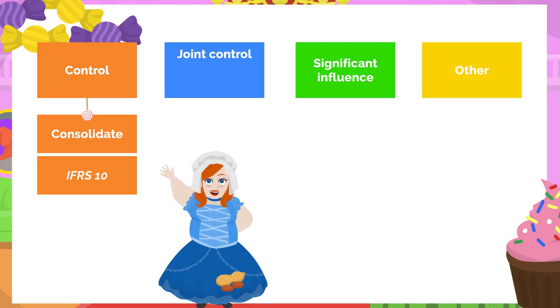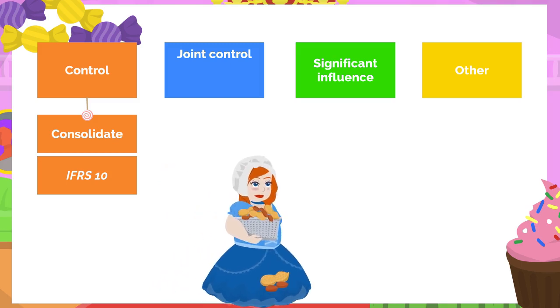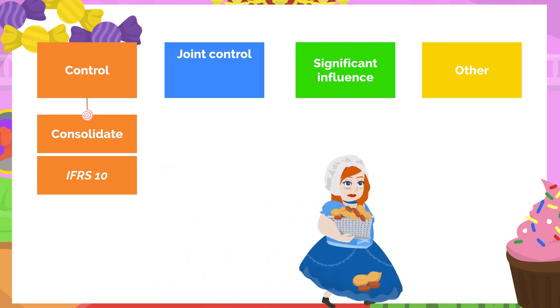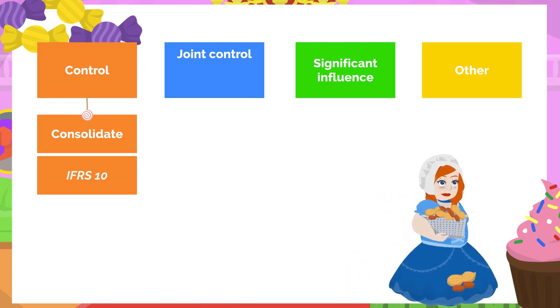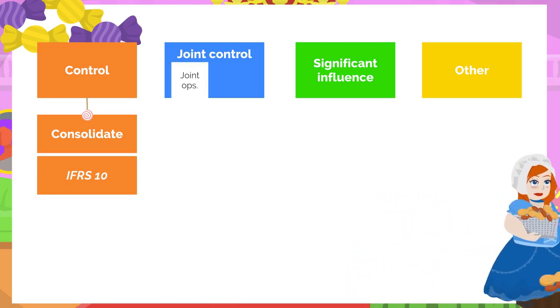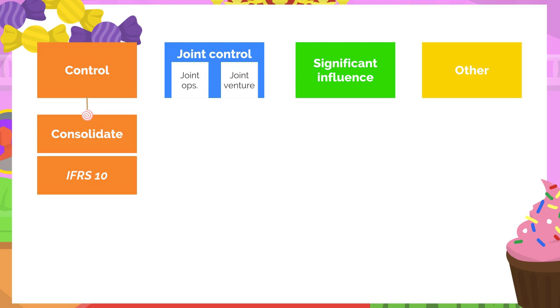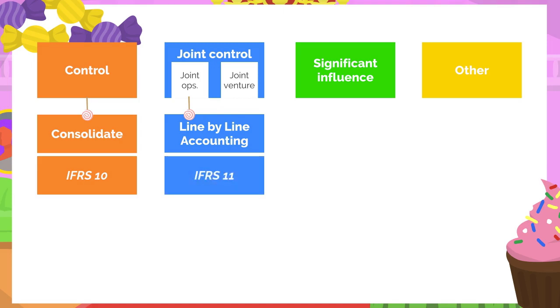When a reporting entity possesses joint control over its investee, the accounting basis and treatment will vary depending on whether the investee is a joint operation or joint venture. If the investee is a joint operation, the reporting entity will apply a line-by-line accounting approach within its financial statements to reflect the interest in the investee. This scenario is covered under IFRS 11, Joint Arrangements.